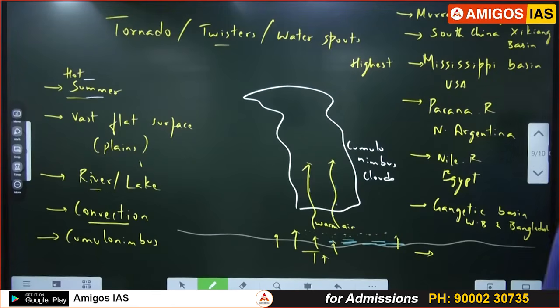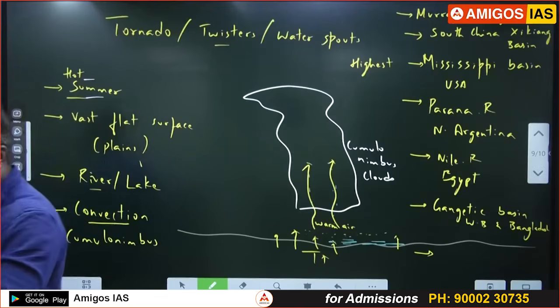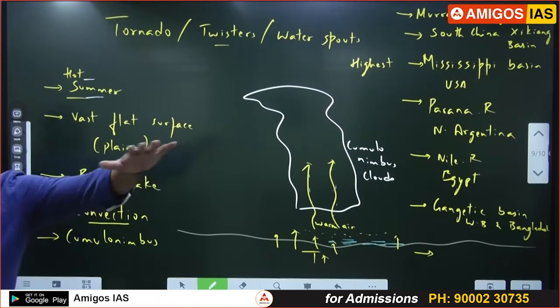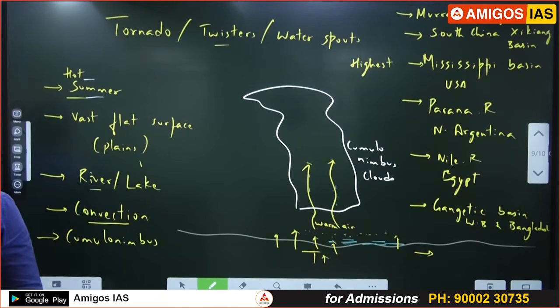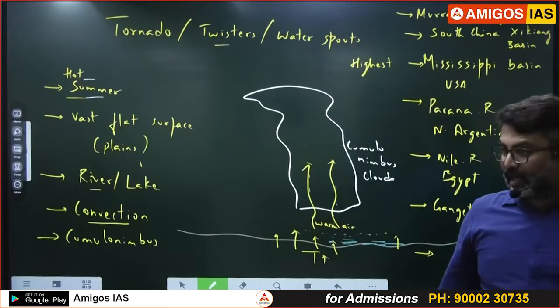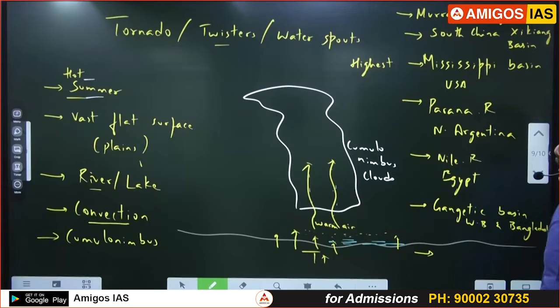I have shown the map also, where the tornadoes occur. What is fish rain? What is Mammatus cloud? What is Arcus cloud? That will come in the exam. They'll ask, what is Arcus cloud? From a cumulonimbus cloud only, a shelf-like appearance, like a bar-like appearance from the cloud. It's basically the cold air coming down like this, before the cloud burst. Mammatus is nothing but again cold air coming down. It appears like mammary glands, so the name Mammatus clouds. Okay. Remember that. Clear?